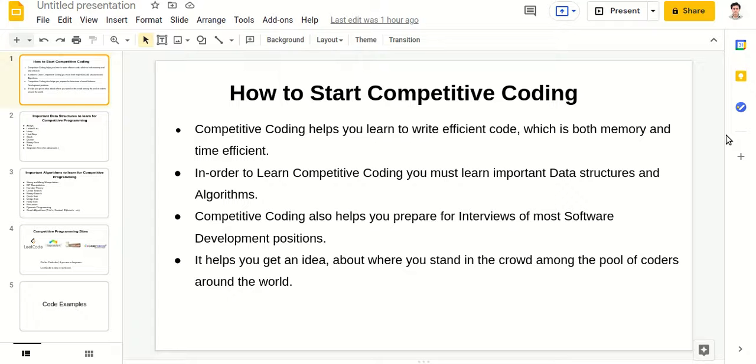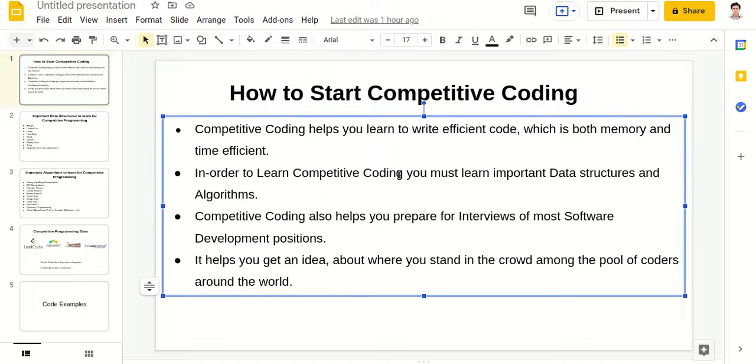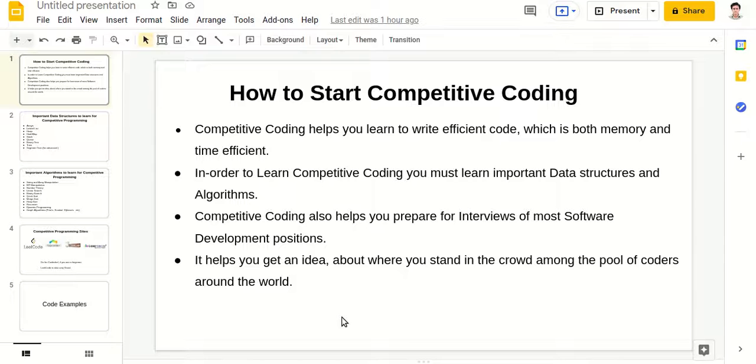Hello guys, today we will see how to start competitive coding. Okay, so what is competitive coding? Competitive coding is a paradigm where you compete with others in a contest which contains a lot of problems, and you need to write a programmatic solution for those problems. And that is simply what competitive coding is.